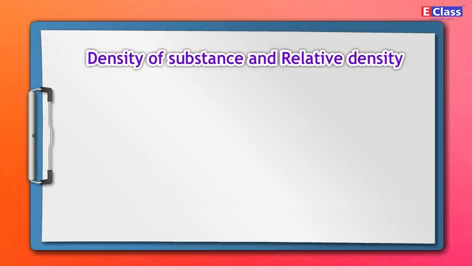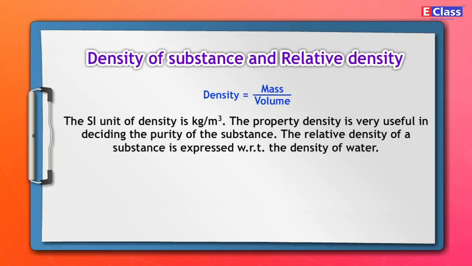Density of substance and relative density. Density is equal to mass upon volume. The SI unit of density is kilogram upon m raised to 3. The property density is very useful in deciding the purity of the substance.